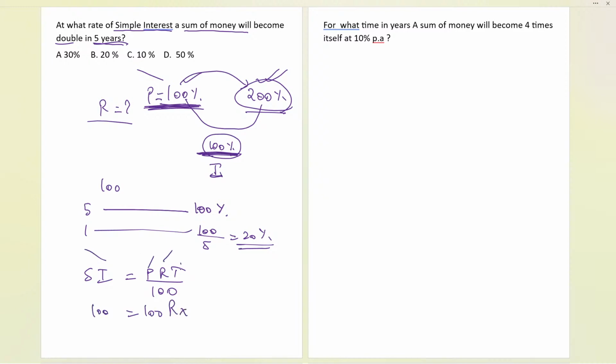We need to find time. Time is we have 5 years. 5 years is given in the question, and now we will be dividing it by 100 over here. So if you cancel it like this and take 5 to the other side, the rate will be equal to 100 by 5, 20%. By using the formula also you can easily find. So these are the two ways we have.